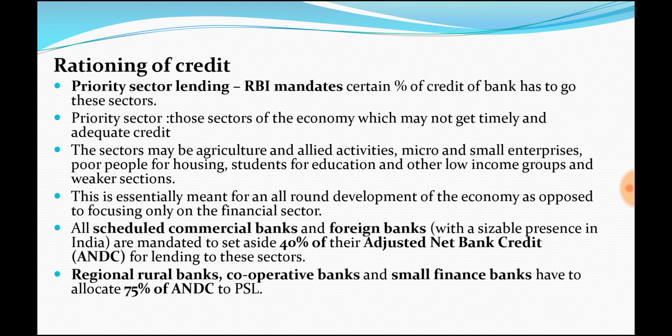All scheduled commercial banks are mandated to set aside 40% of the adjusted net bank credit for lending to the priority sector. And regional rural banks, cooperative banks and small finance banks have 75% for the priority sector, because they exist for the purpose of developing this sector. Okay, please remember these kinds of points.